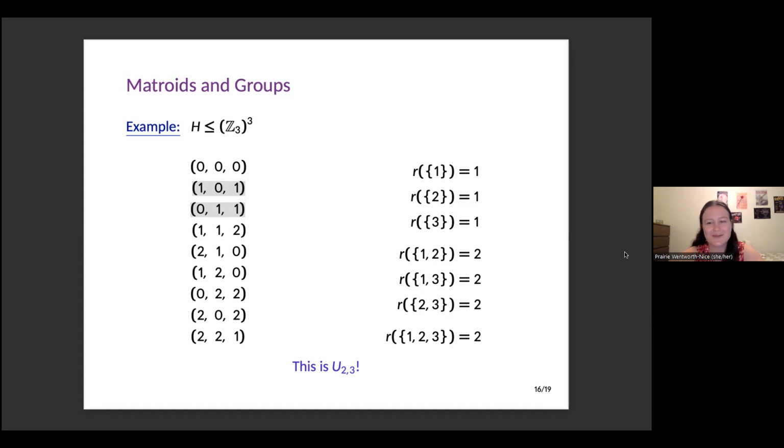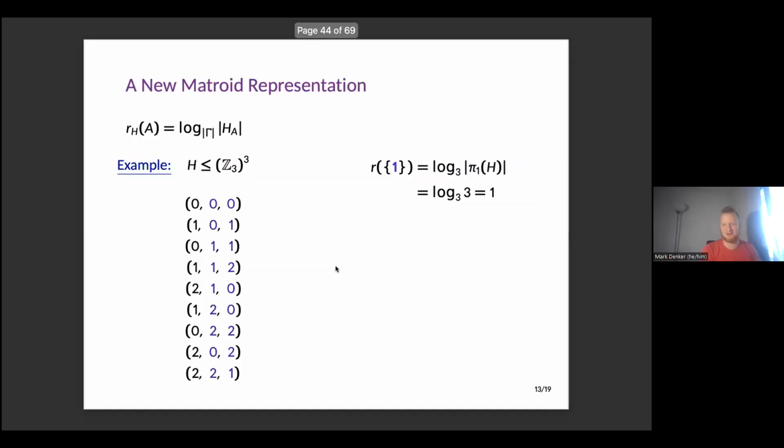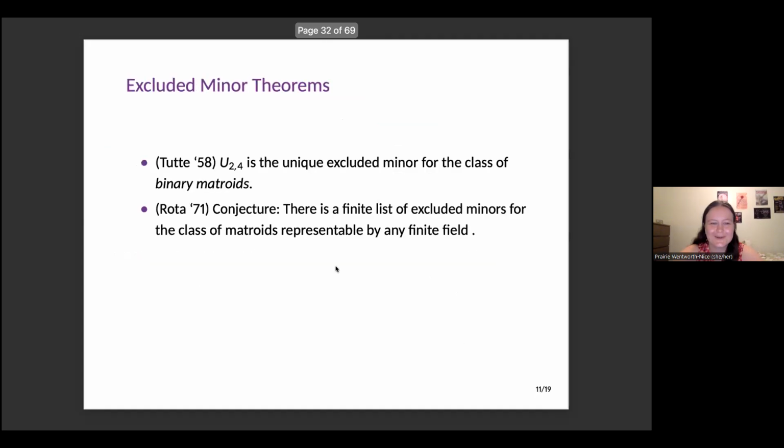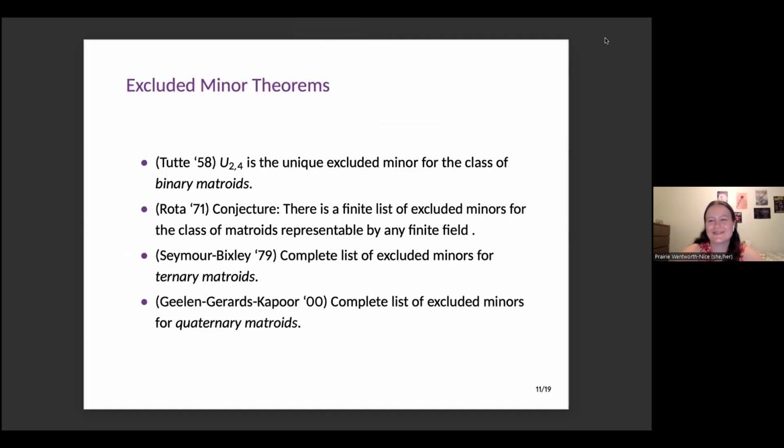So yes, sometimes. Thank you. Very interesting. Could you go back to where you showed some previous results on excluded minors? Okay, it was U24, not U23.